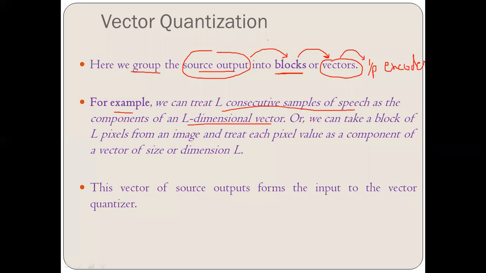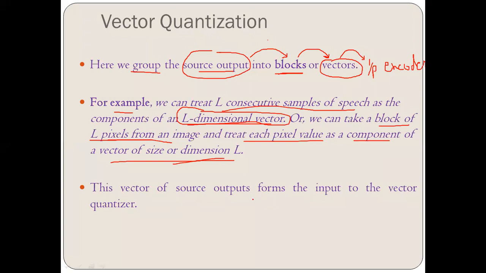Or if we are working on an image, then we can take a block of L pixels and treat each pixel value as a component of a vector of size or dimension L. So here we are working on an L dimensional vector.